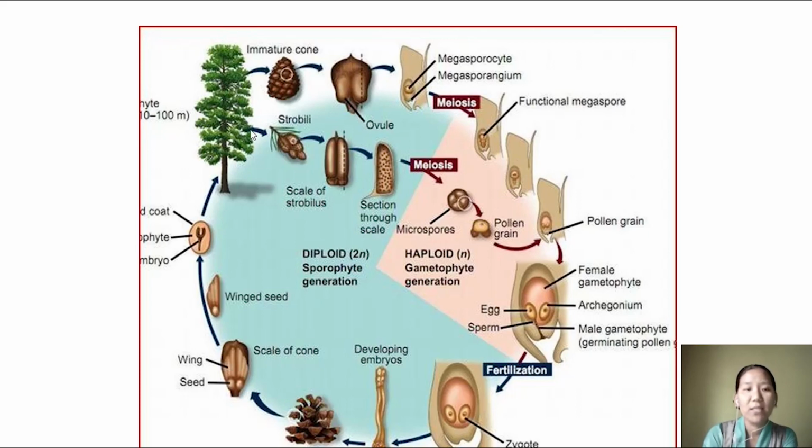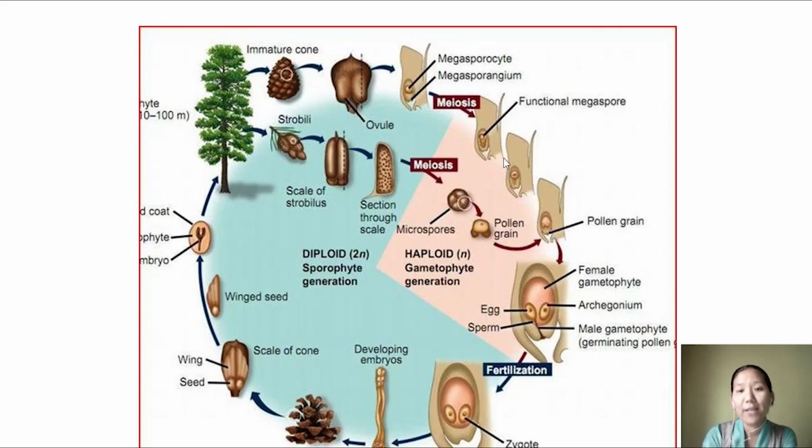Okay, likewise the same thing happens, that is, gamete formation happens in the male cone. So the male cone is microsporangiate, containing a number of microsporophylls containing a number of microspore mother cells. The microspore mother cell undergoes meiosis and produces 4 microspores.